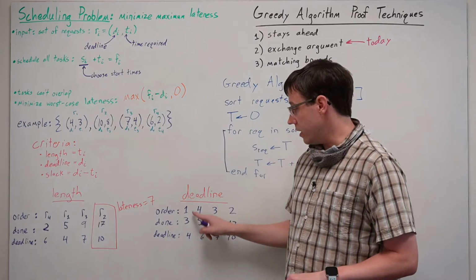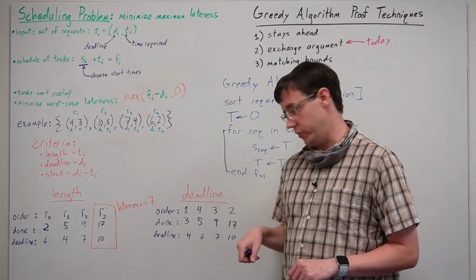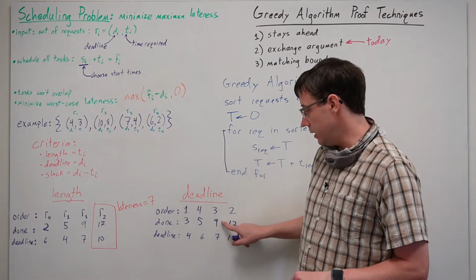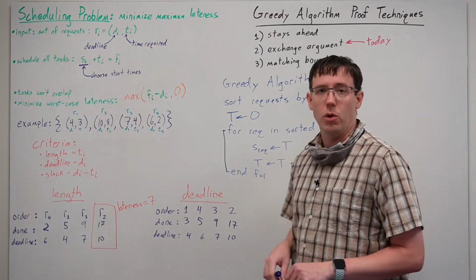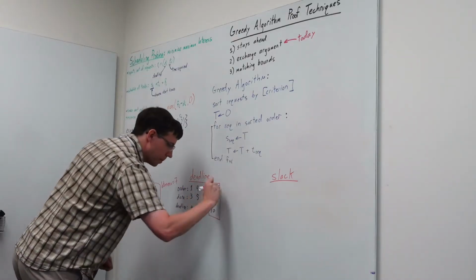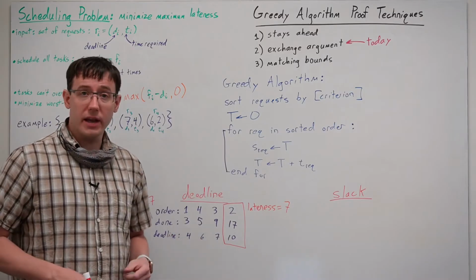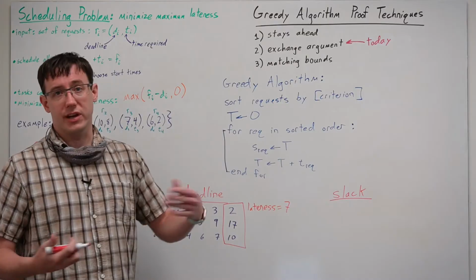And in this case, we finish the first 2 tasks before their deadline, but we're still late by 2 for request 3 and late by 7 for request 2. Giving us, once again, a lateness of 7 for the schedule overall.